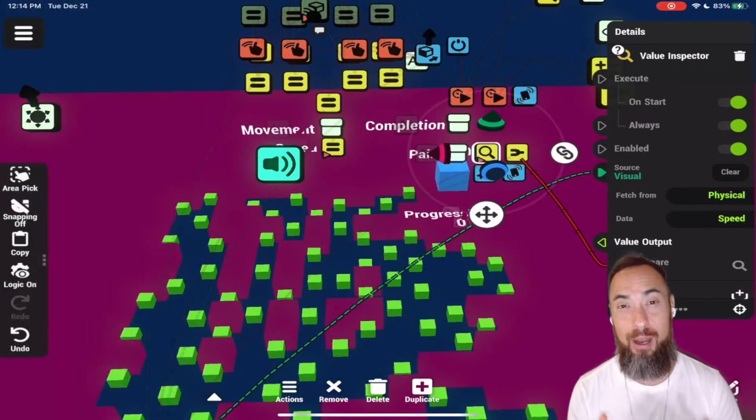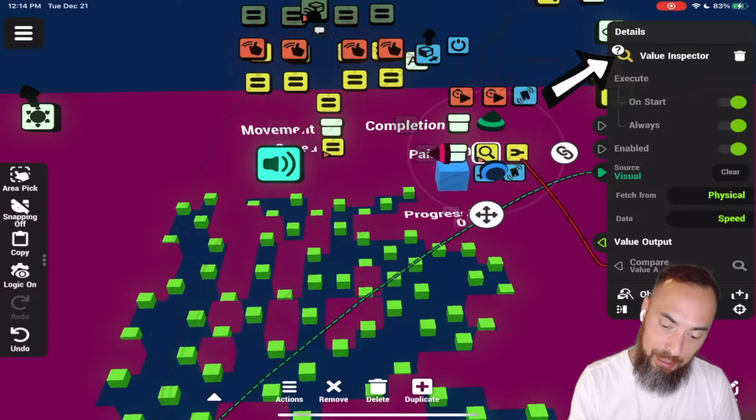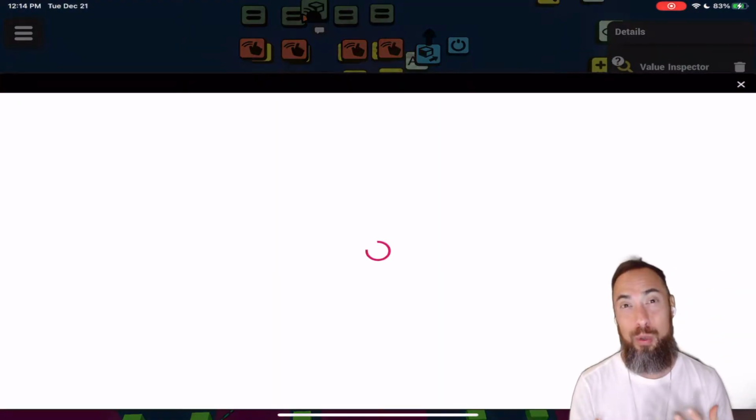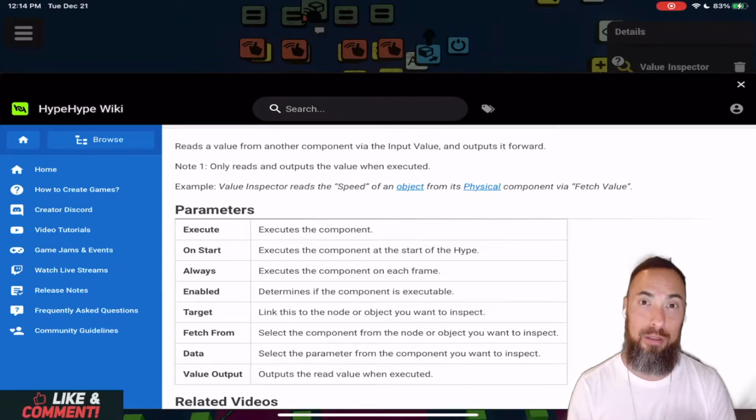One of the great things about HypeHype is their wiki documentation. Here you can select the question mark, or you can go to wiki.hypehype.com and you can read up about all the nodes that make up HypeHype.